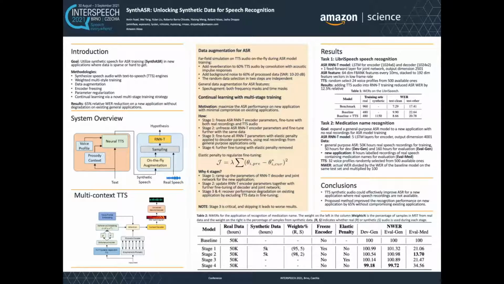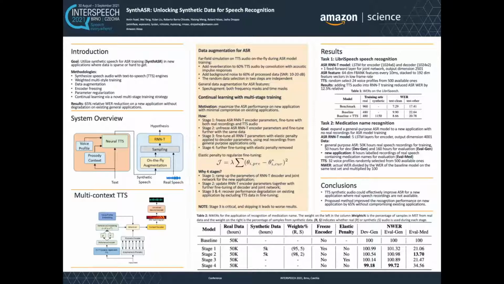The third and fourth stages are to recover performance degradation on the existing application by excluding TTS data in fine-tuning. To ensure that the learned parameters do not deviate too much from the previous stages when trained with synthetic speech for a new application, an elastic penalty term is introduced to the RNN-T loss functions.